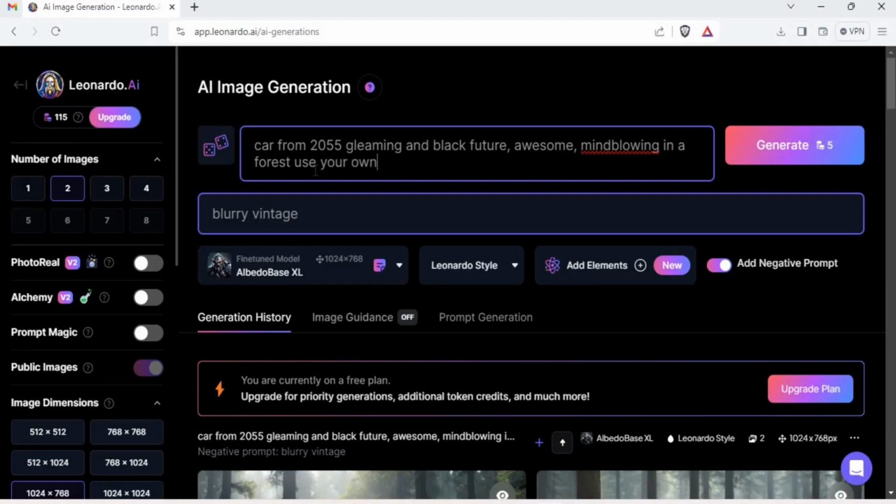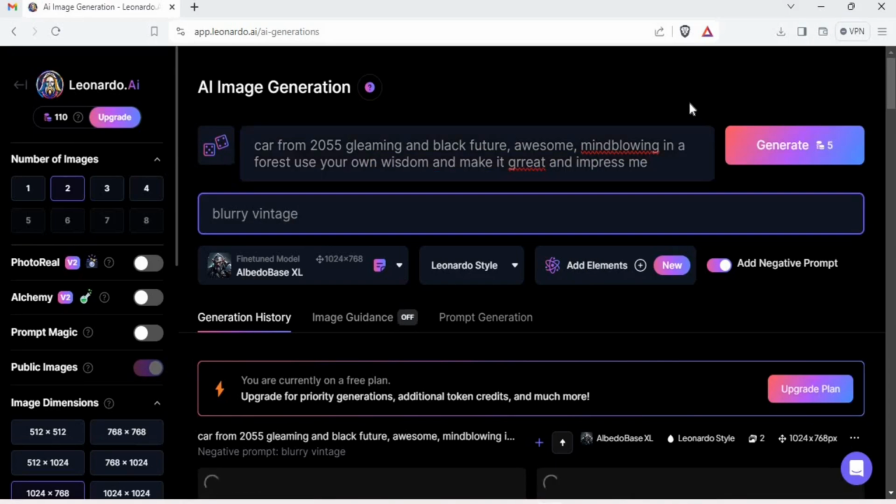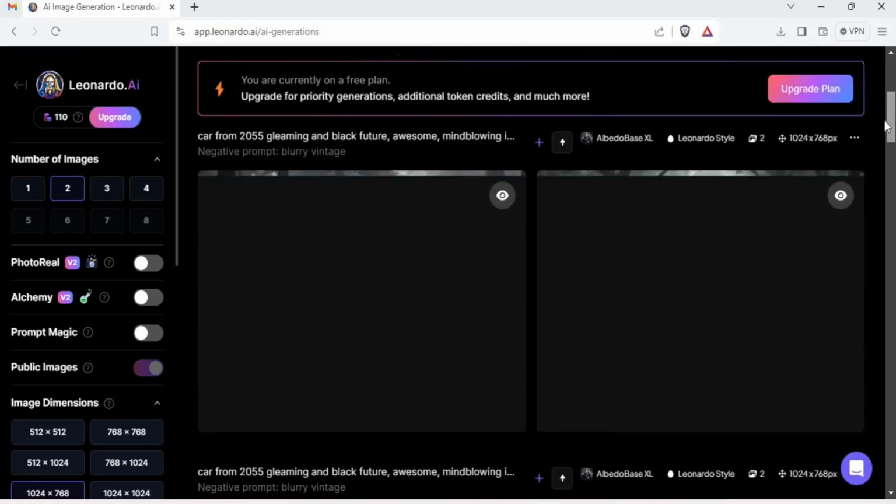Use your own wisdom and make it great and impress me. Now, folks, when I said use your own wisdom and impress me, I've given the freedom and an open hand to the AI to do whatever it wants to get me the best prompt needed. Gotta fix my microphone, adjusting the position here. Yeah. And then you'll get a really great result.